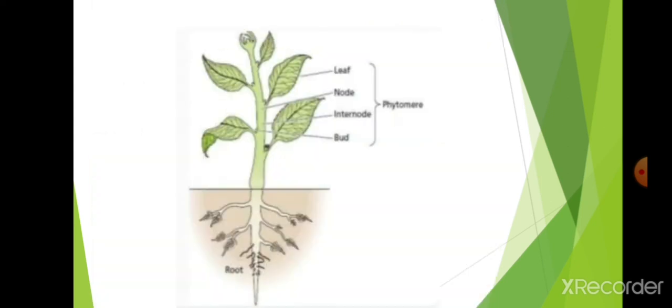Next, leaf, node, internode, bud. These are all the main upper parts. The apical bud and apical meristem will not come here. Leaf, node, internode, and bud combined form a phytomere. What is meant by phytomere? The combination of different plant parts, that is leaf, node, internode, and bud, is known as phytomere.